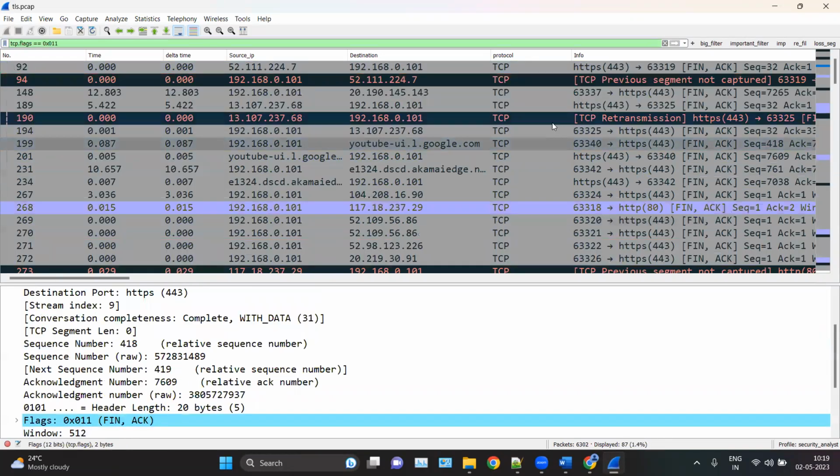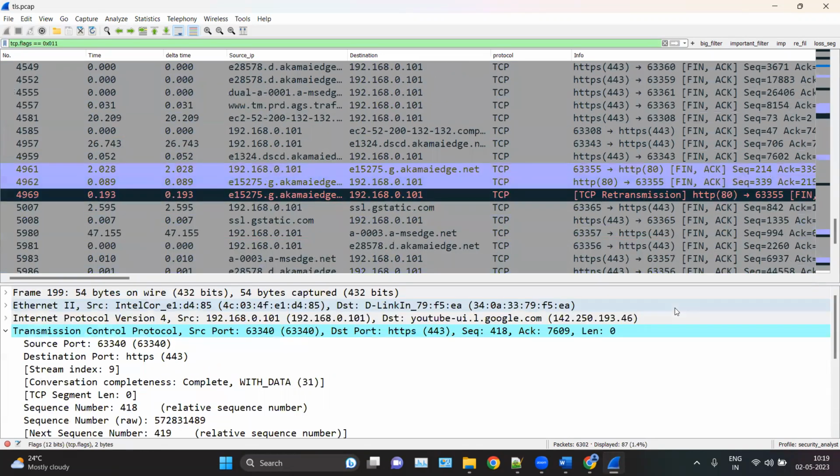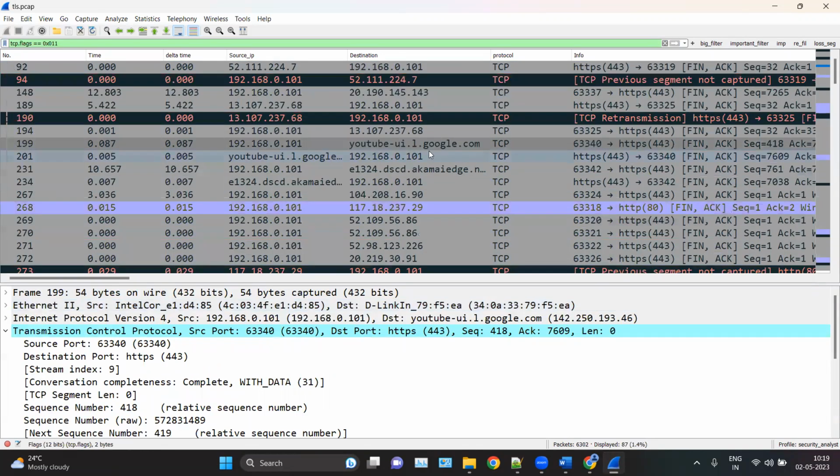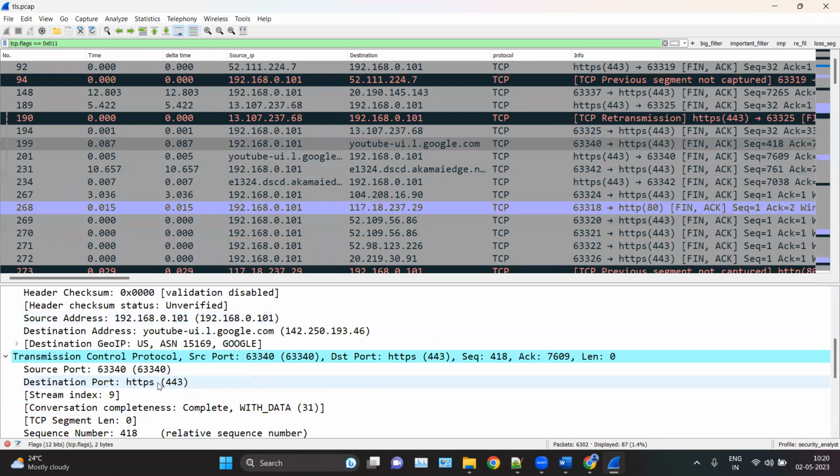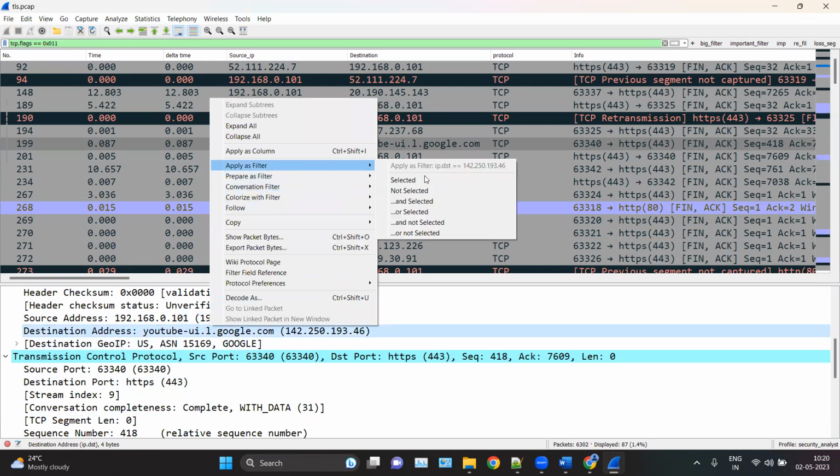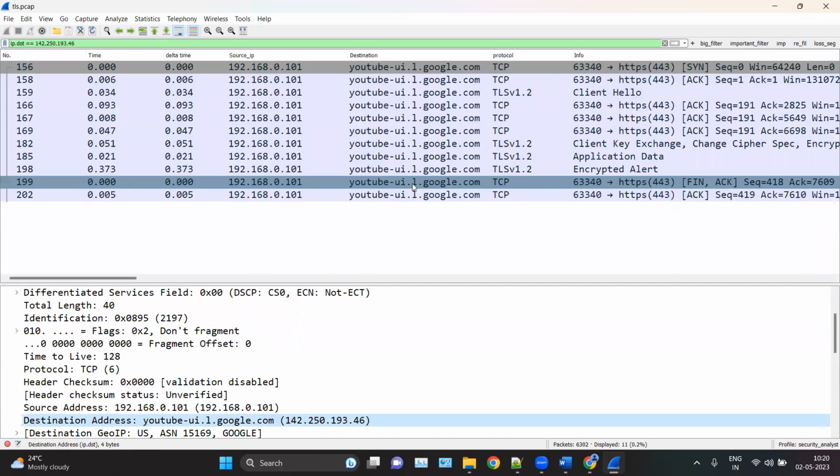So here you can see we have lots of FIN-ACK packets. Let's catch any one communication for checking that FIN packet in sequence. This is YouTube. Okay, so right click on this IP, source IP is this one, destination IP selected.